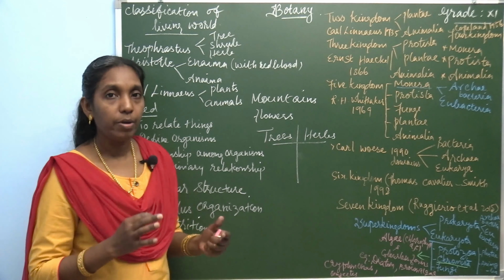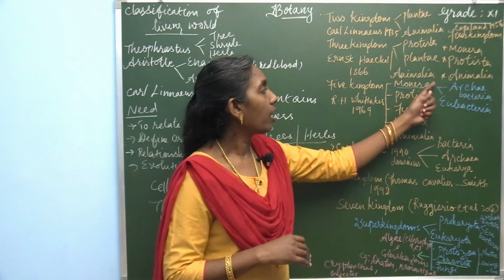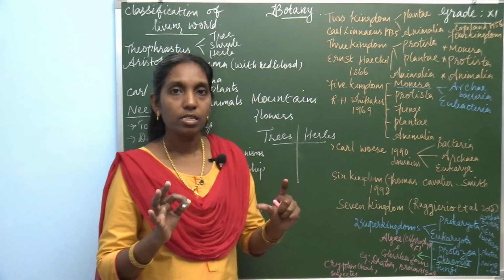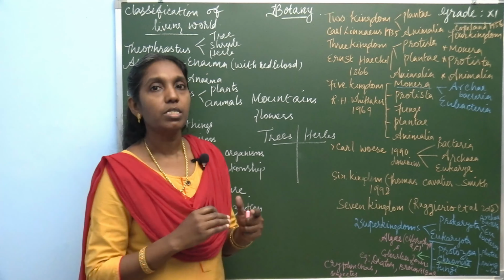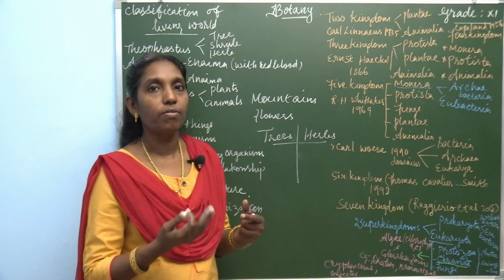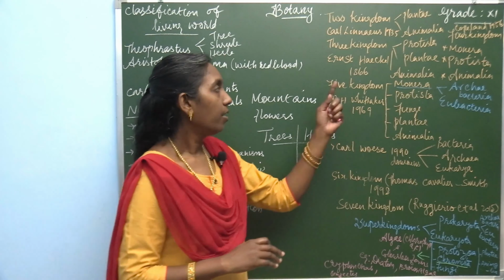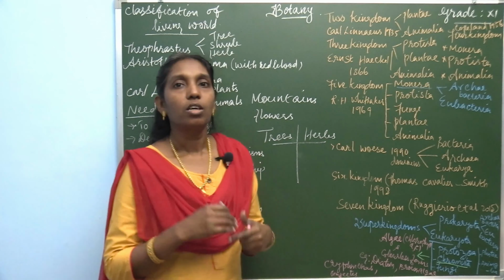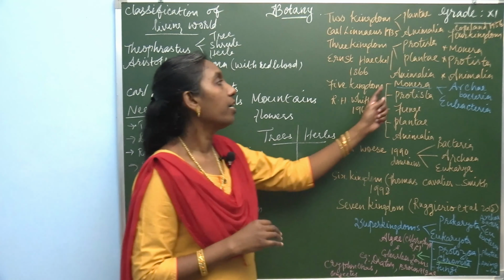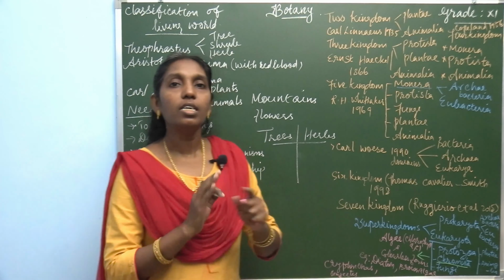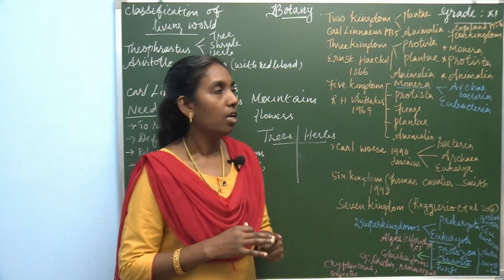There are certain demerits also. Here, under Monera, all the organisms with presence of cell wall and absence of cell wall are included, and autotrophic and heterotrophic organisms are also grouped together under Monera. So, this is the demerit of the five kingdom system of classification.